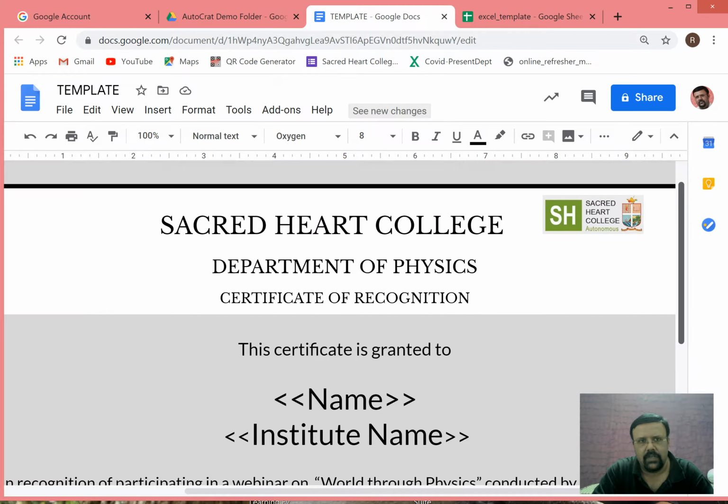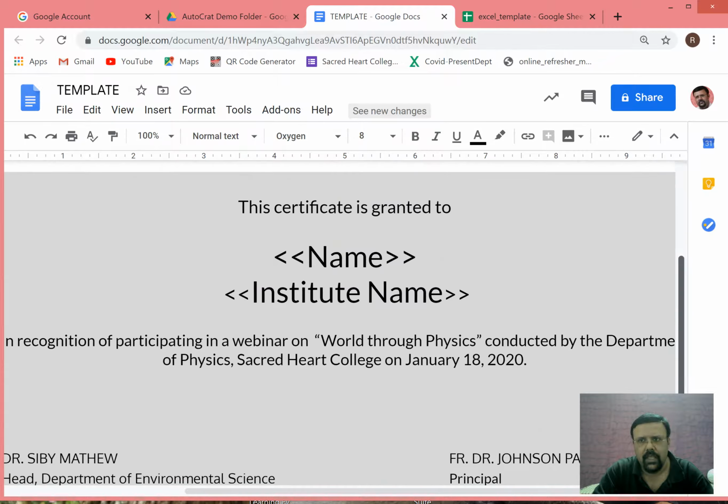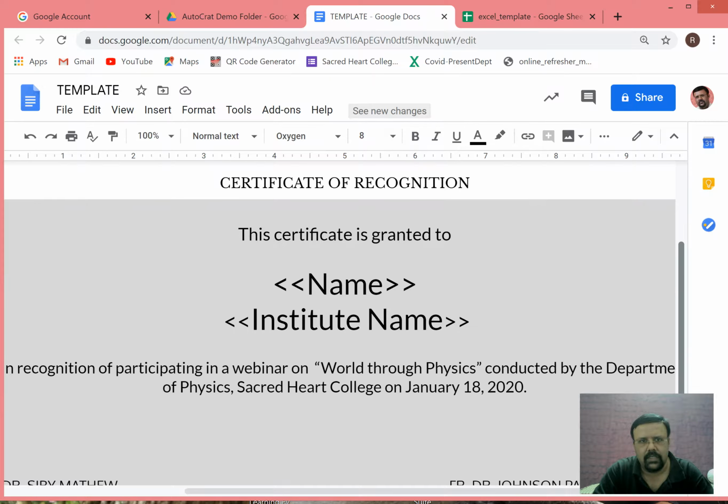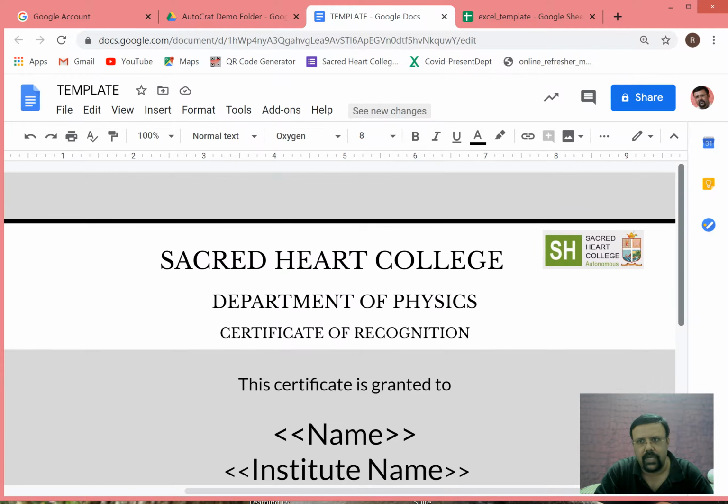So this is the certificate, one page. You should try to have it in one page, and all the headings are there, and this certificate is granted to so and so, and the institute name will be provided. And when you create the certificate, you should make sure that you create it within the Google Drive itself, because you might be very confident in making a certificate in the doc format in your PC, but once you upload it in the Drive, all these formats will change. All the images will be jumbled up. For example, the JPEG form of the college emblem might be moved from one place to another. So we don't need to have that problem.